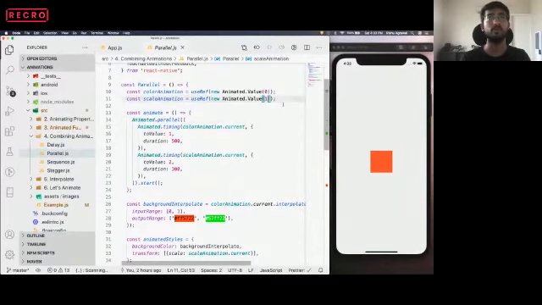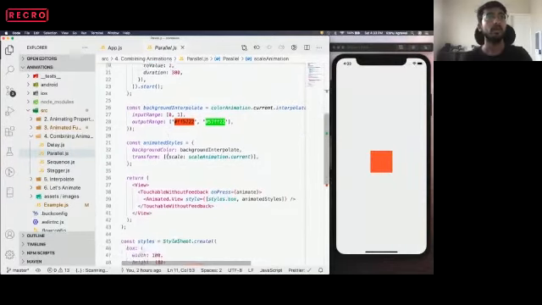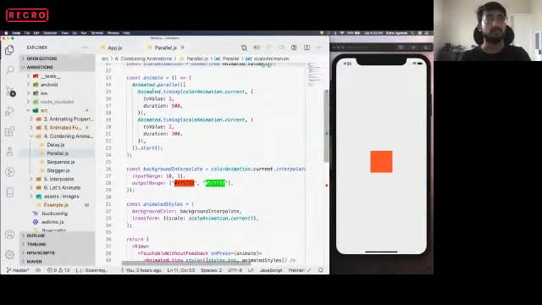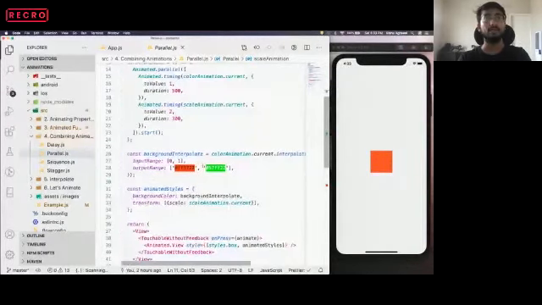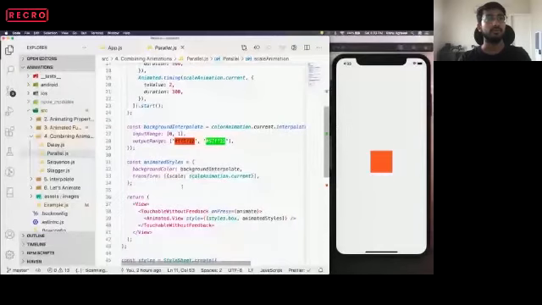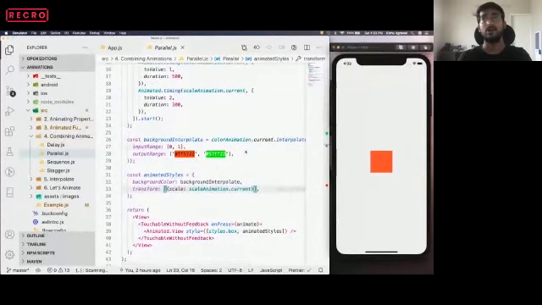If we did 0, then scale would be 0 and we wouldn't see the element at all. There is one interpolate thing, I'll come to that later. This particular box is passed this animated style, which has the background color interpolation and the transform scale function, as we were using before. Cool. Now let's see how it works.